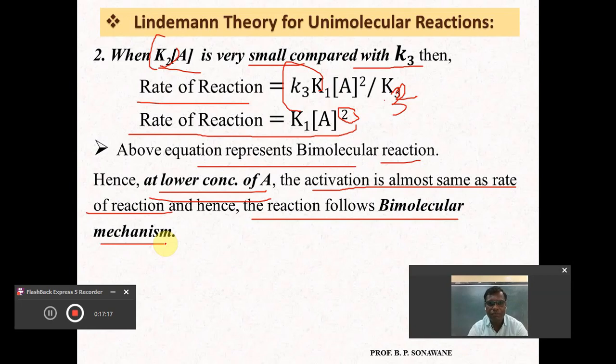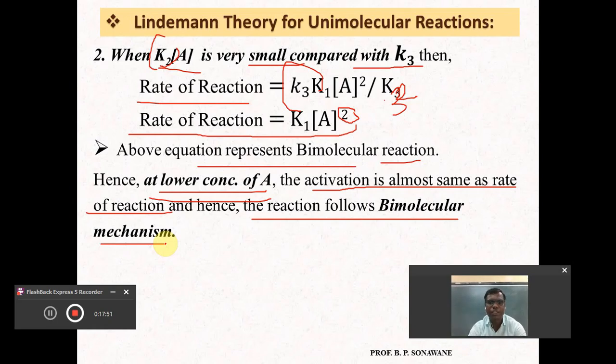At the same time we tried to discuss two cases for unimolecular reaction: one at the higher concentration of reactant A, and another at the lower concentration of reactant A. We can conclude that at higher concentration of reactant A, deactivation takes place and the reaction follows the unimolecular mechanism, while at lower concentration of reactant A, activation takes place, which is the same as the rate of reaction, and hence the reaction follows the bimolecular mechanism.